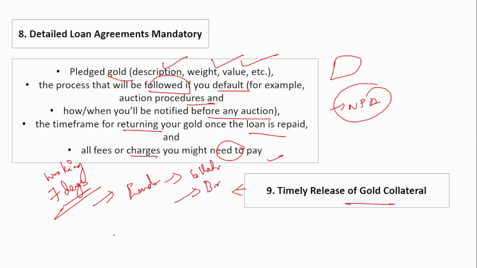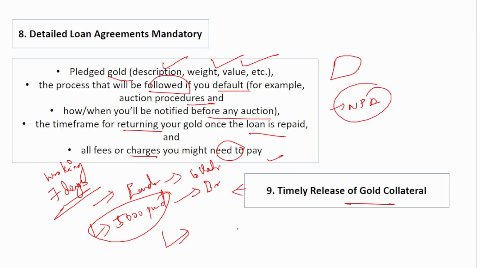If it fails to return the gold within 7 working days, then for each working day of delay, 5,000 rupees has to be paid. That is, if it crosses even 1 day beyond that 7 days, then for that 1 day, 5,000 rupees has to be paid. So depending upon the number of days it exceeds beyond 7 working days, for each day, 5,000 rupees the lender should provide to the borrower.